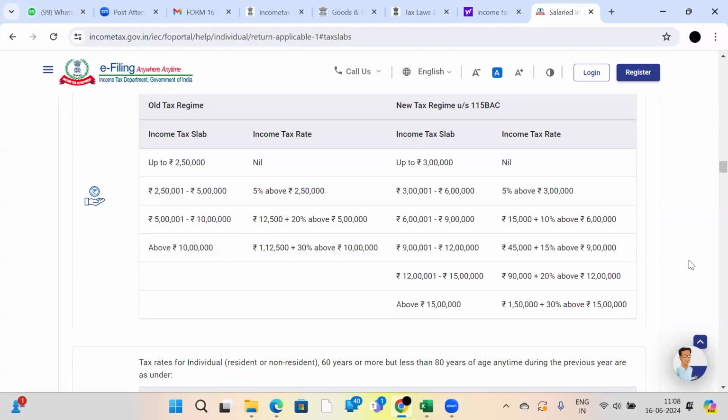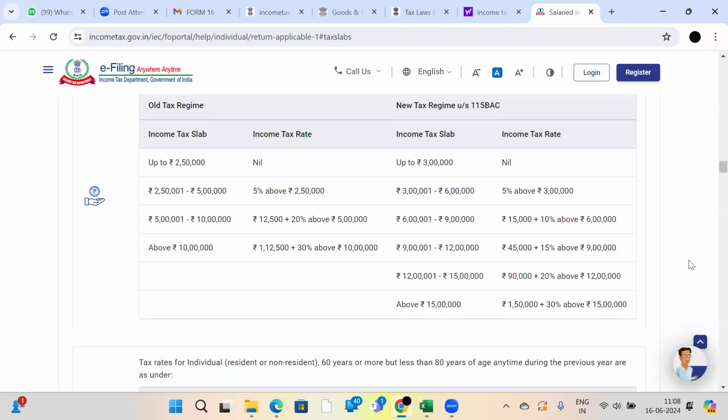You don't know how to plan yourself for investment, under which section you will get deduction, and what amount of deduction you will get. You don't know anything. Now you know everything. You can plan what investments you can make, so you can reduce your tax liability.